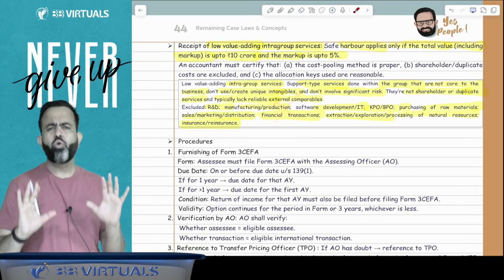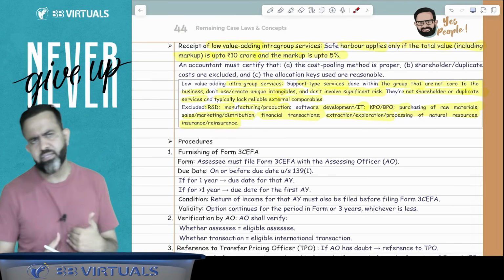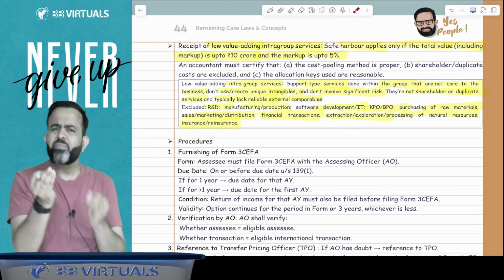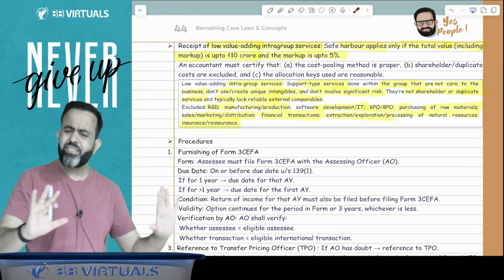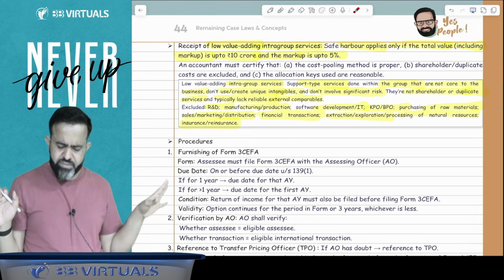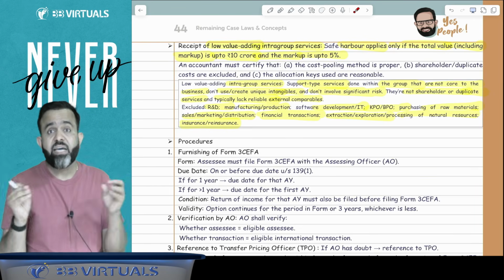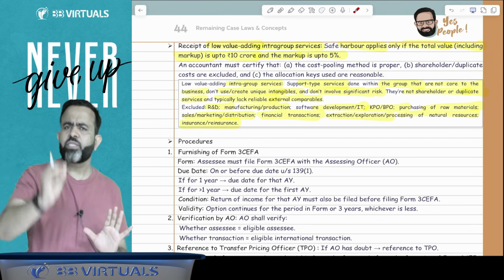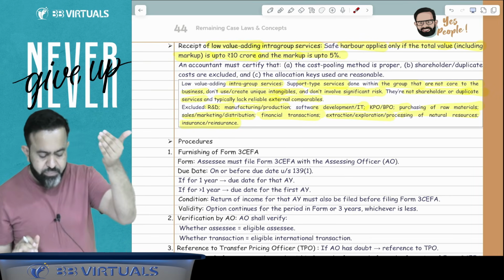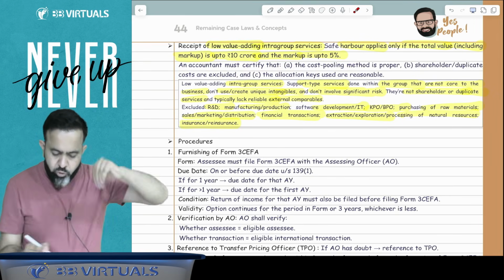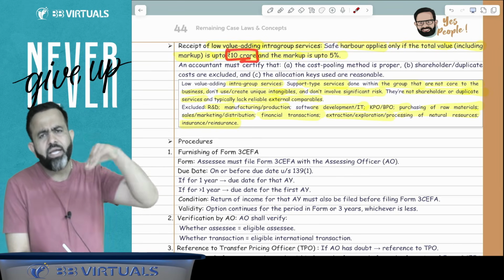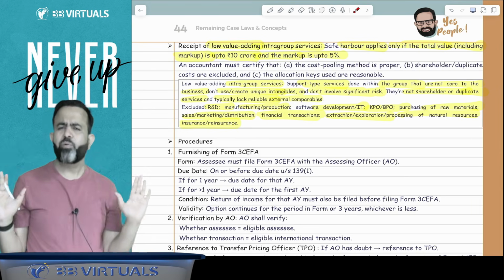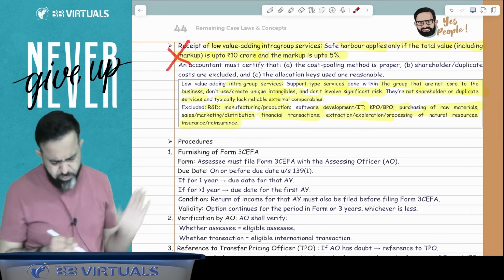So basically, what is the low value intragroup service? So guys, for an example, suppose from one of your associate enterprise, you are getting some support service. That is basic service, support service. That is not a research service. That is not a service having significant risk. No, only low value added service. If you receive support service from your associate enterprise, and guys, the total value of that intra-group support service is within the limit of 10 crore and markup should be the 5%, means you should pay only up to 5% of the profit. So here, this is not more important for your examination purpose.